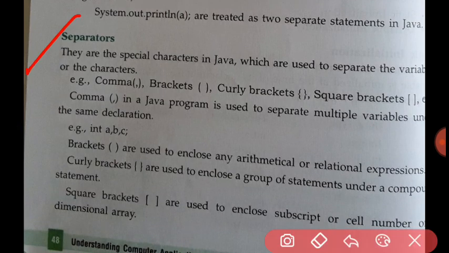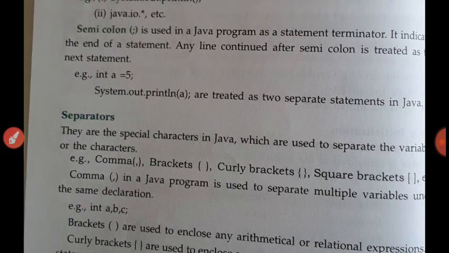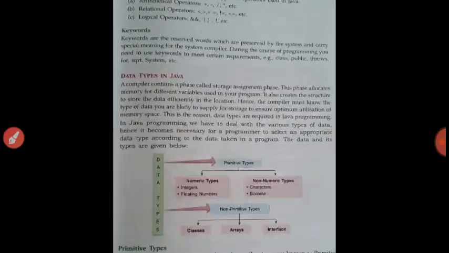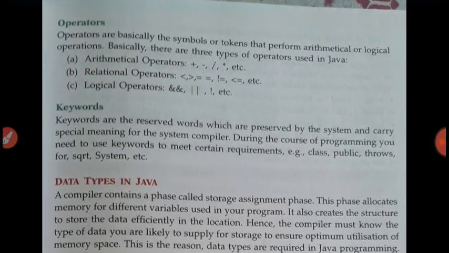Separator is used to separate things like characters, words, variables. We use brackets also, curly braces also, and square brackets also. There are different kinds of uses, so as the questions come, we will try to understand that. I think programming questions will come in 5 or 6 lessons. So let us see. Next, operators.